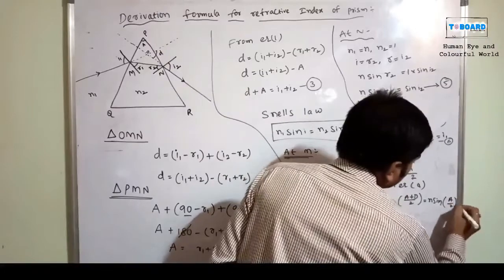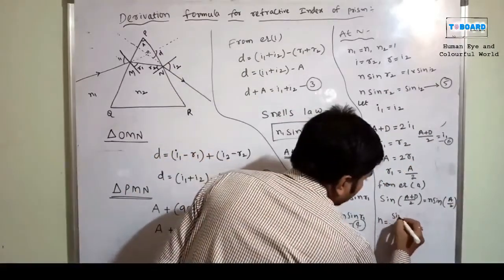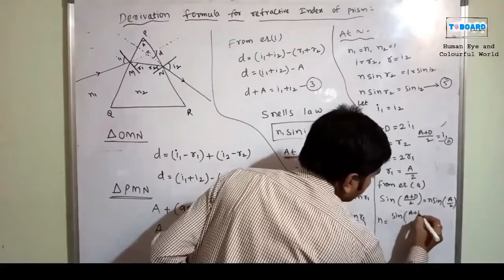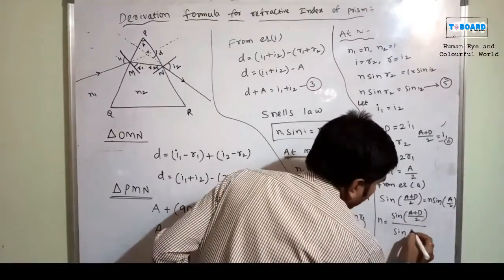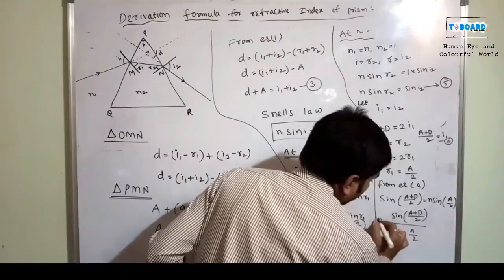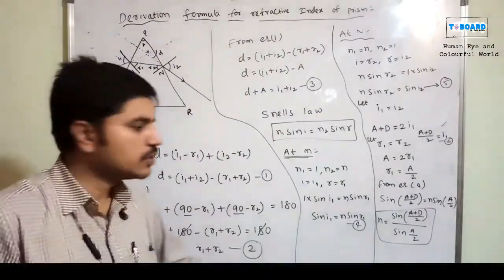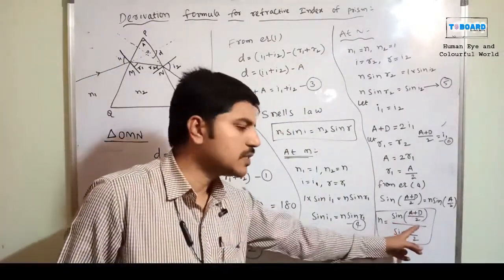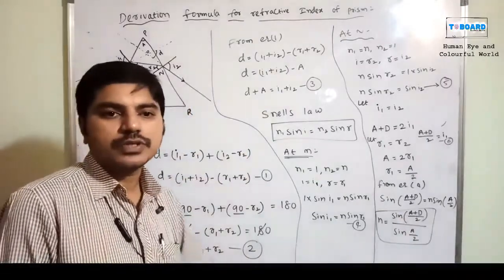So if I write that, n is equal to sine of (A plus D by 2) by sine of A by 2, which is the formula for the refractive index of a prism. So n is equal to sine (A plus D) by 2 by sine A by 2 is the refractive index of a prism.